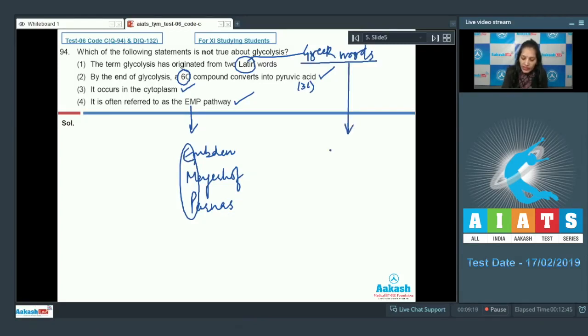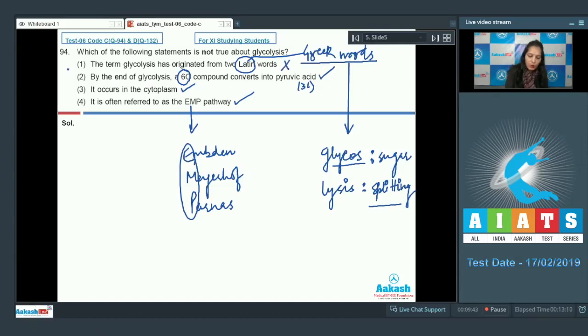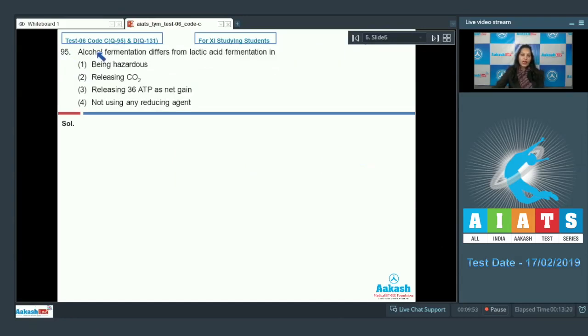These two Greek words are, first, glykos, which means sugar, and second, lysis, which means splitting. So the splitting of sugar or glucose is called glycolysis. So this statement is incorrect. So the correct option for the given question is option number 1. Let's see the next question.